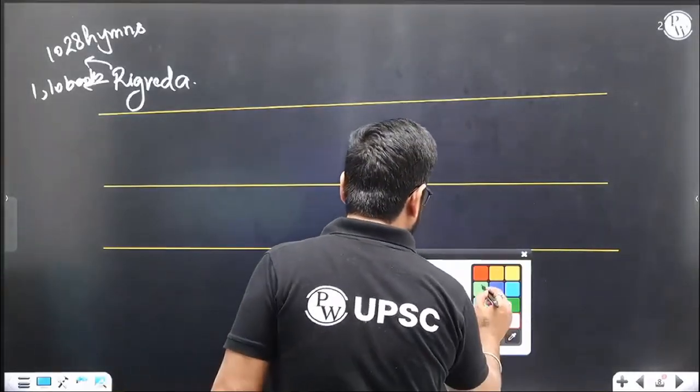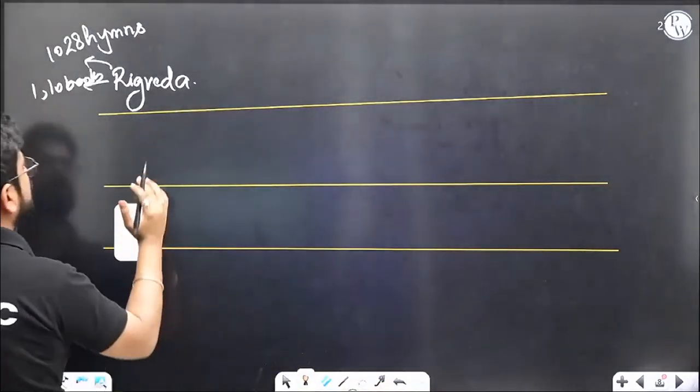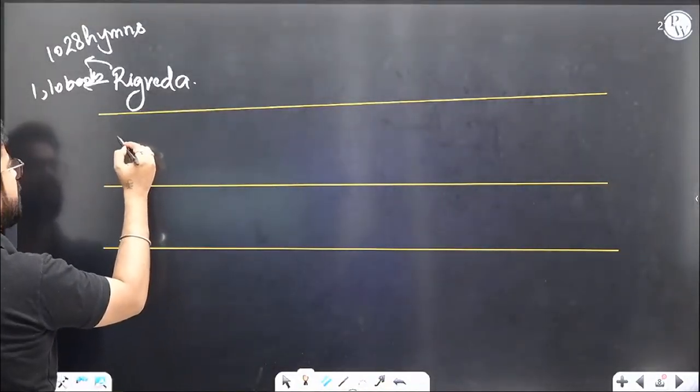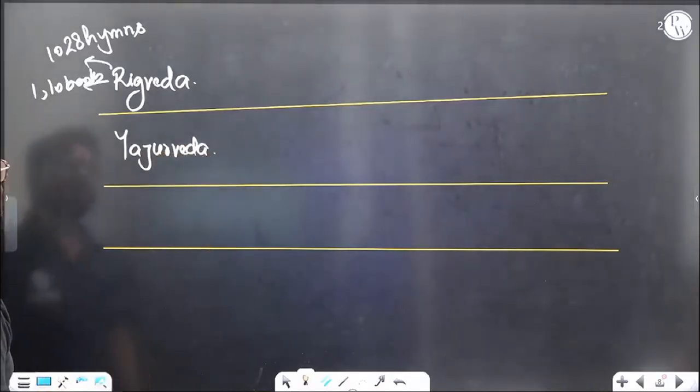Now in the later Vedic part, this was what Rig Vedic era. Now everything else is later Vedic. Now other Ved which was written. Now in later Vedic era, we have another Ved which is Yajurveda. Right, Yajurveda. What is Yajurveda?